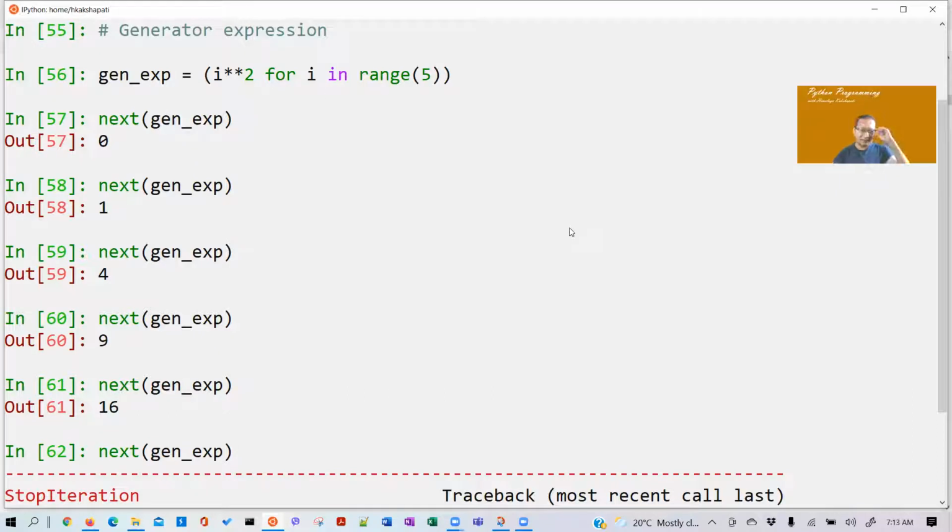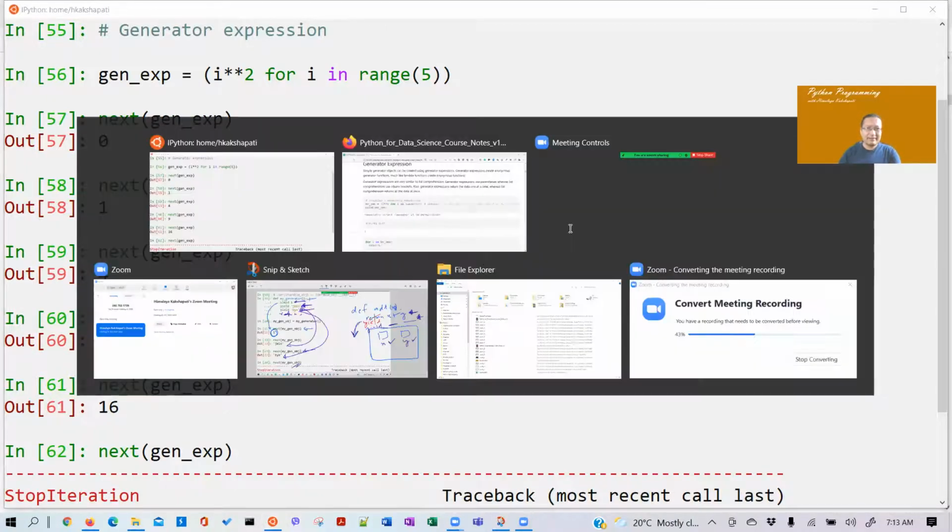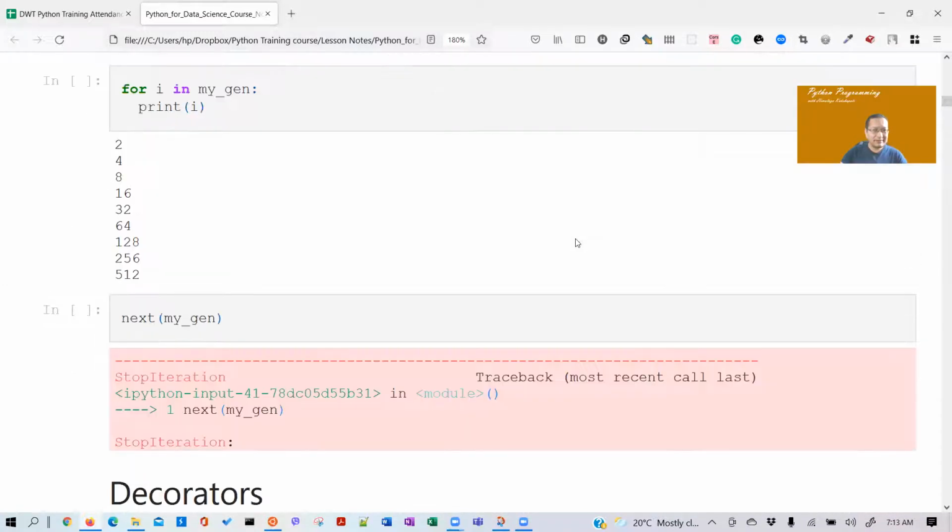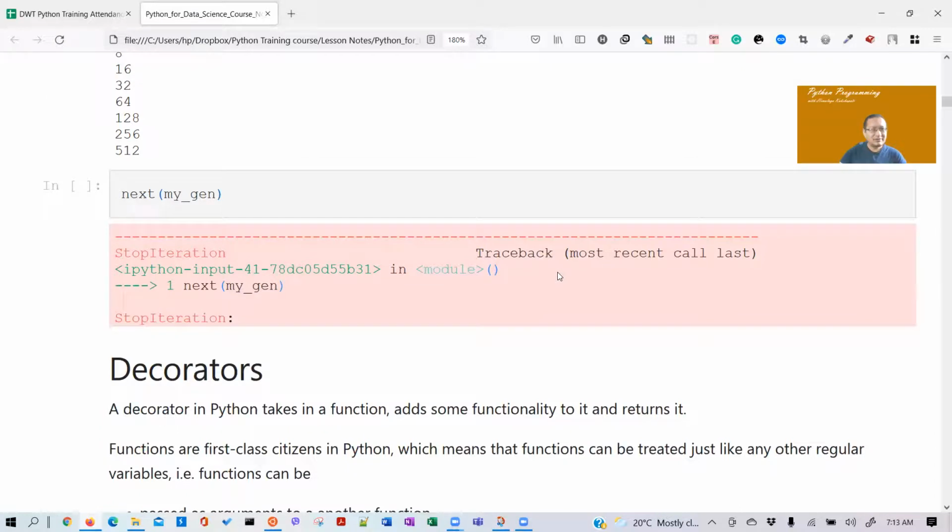Okay. Understanding? Yes, sir. Okay, very simple. It's very simple. Okay, so excellent.